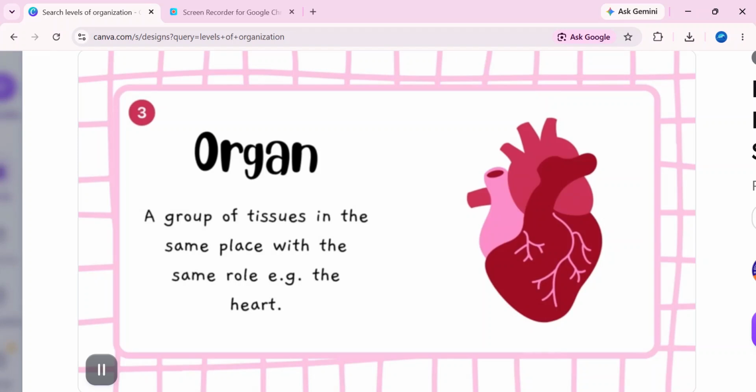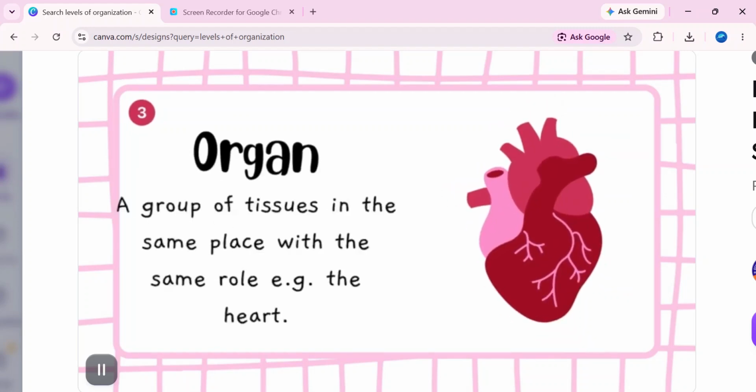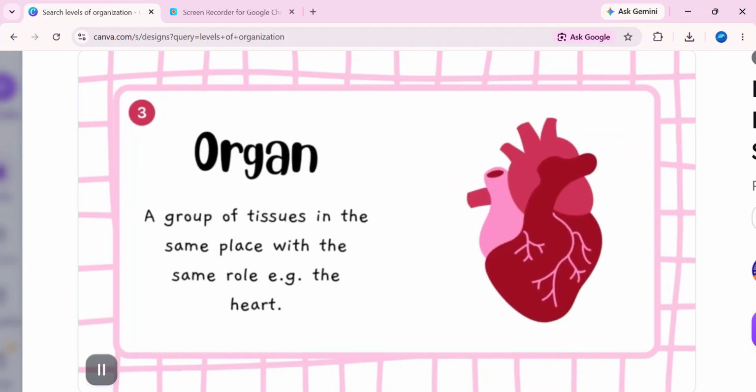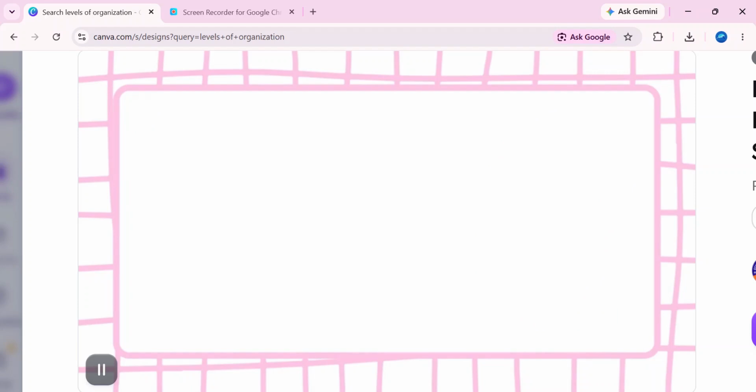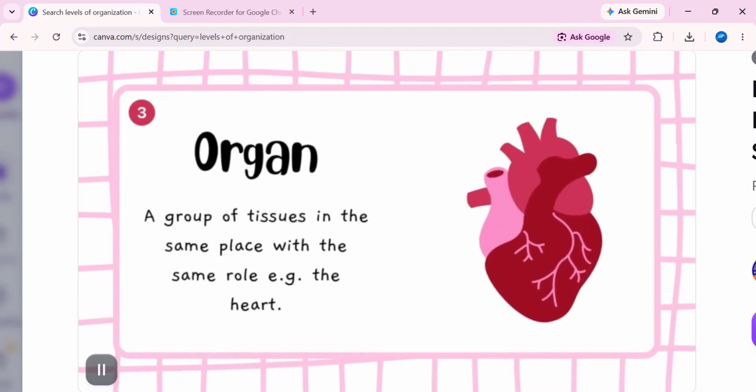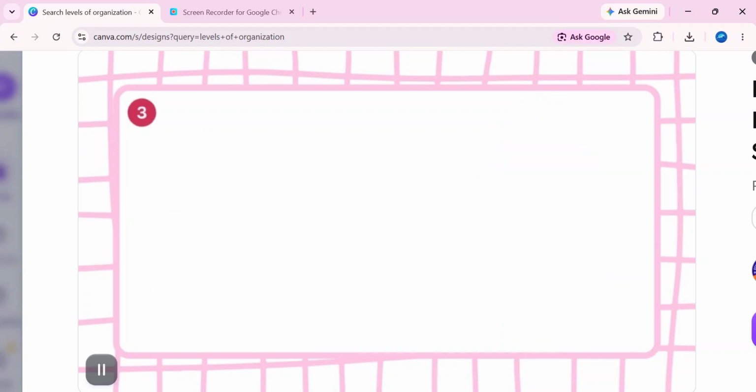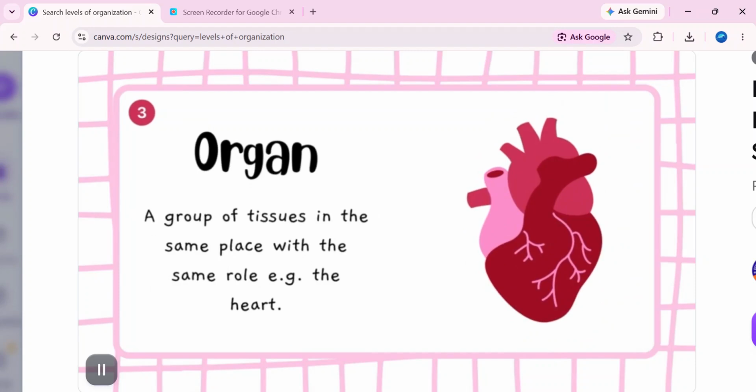Then comes the organ. An organ is made up of different tissues working together to perform a particular job. Let's take the heart as an example. The heart is an organ, and different tissues inside the heart work together to pump blood around the body. The stomach is another example of an organ. Different tissues in the stomach work together to help digest the food that we eat. So always remember that cells form tissues and different tissues form the organ.